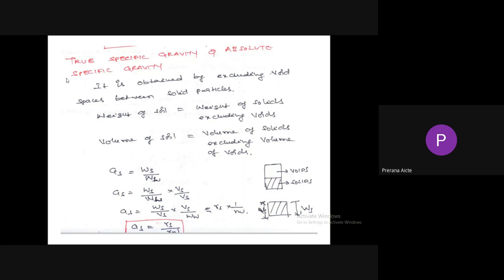So true specific gravity equals the unit weight of solids divided by the unit weight of water, gamma s by gamma w. Here we are not considering the volume of voids. Whatever is present in the voids, air or water, we need not bother about it. True specific gravity is constant because it does not depend on void spaces. Depending upon the water content, apparent specific gravity changes, but true specific gravity is constant for a given soil mass.